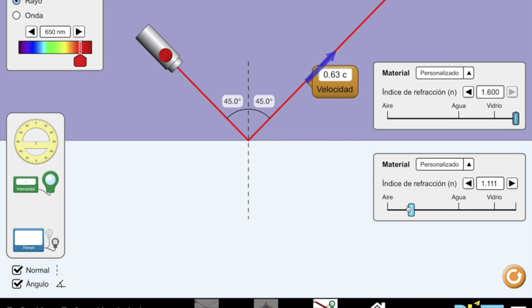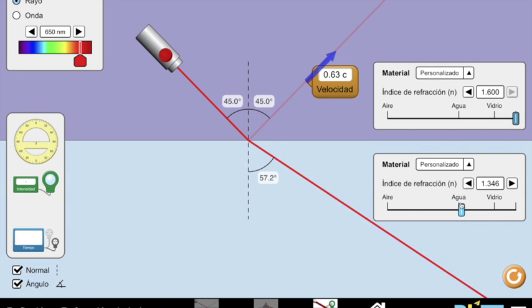As we can see in the simulator, when the medium changes, the angle of refraction changes and the velocity decreases. The angle of reflection only changes when the initial angle changes.